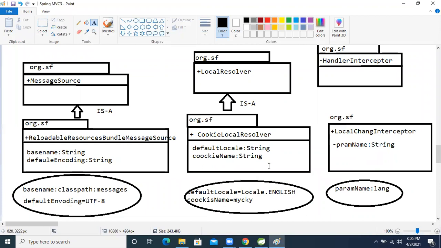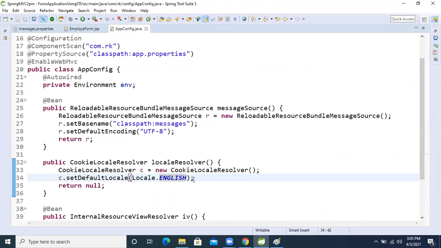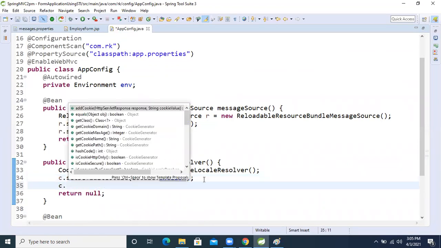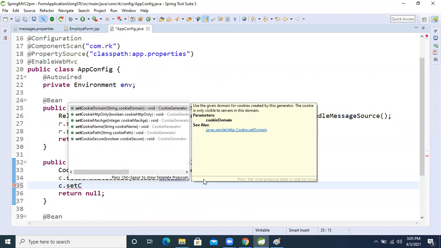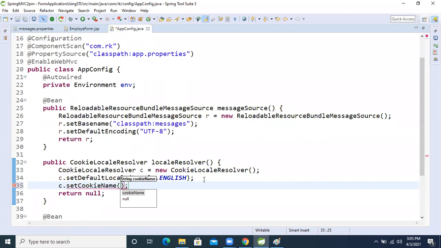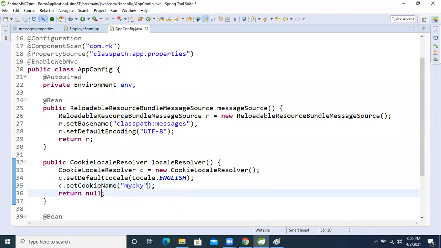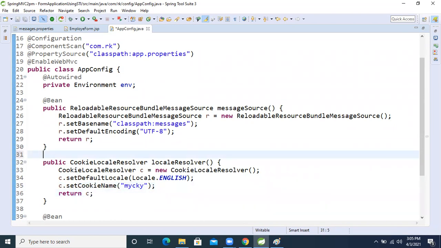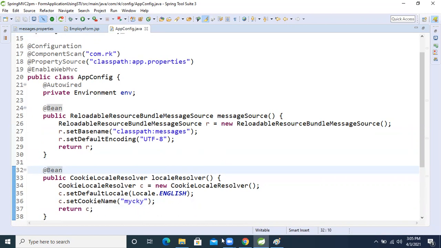After that, cookie name. What is the cookie name? Any name. c.setCookieName, and inside that I'm giving my cookie, CKY. All data will be stored based on this name only. Let's return this one. Then @Bean. Now the two things are completed.